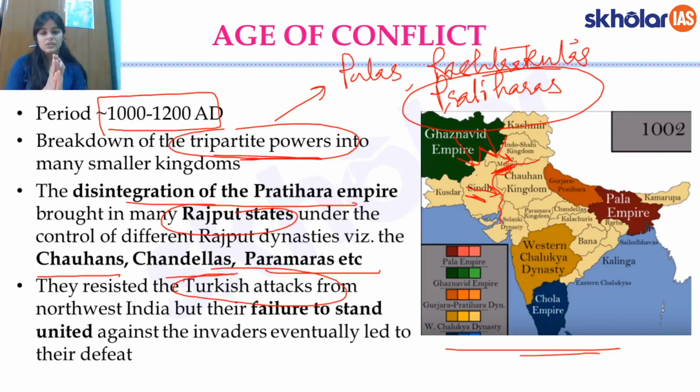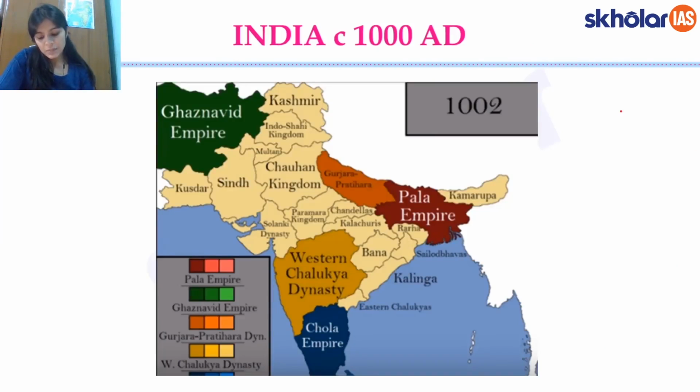But this is what essentially, in short, was the age of conflict. This map, you can see, I've put in, is India from 1000 AD approximately. These were the major kingdoms which were ruling in the different parts of the country. So you can see that there was Kashmir, then it was ruled by basically the Indo-Shahi or the Hindu-Shahi dynasty. Then there was Chauhans, then there was the Gurjar Pratiharas confined to a very smaller region, then the Palas. This is essentially around 1000 AD.